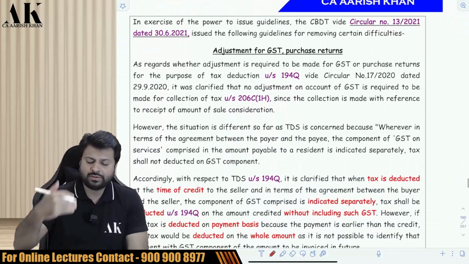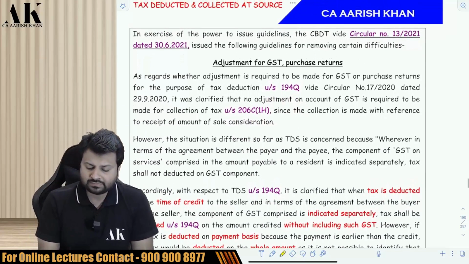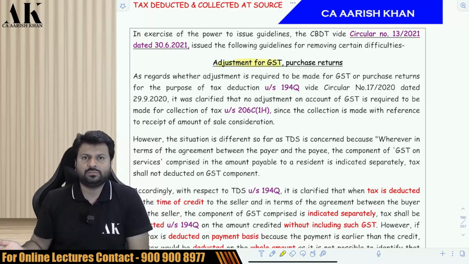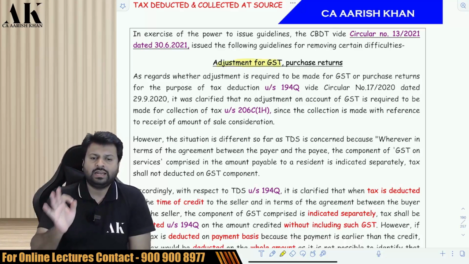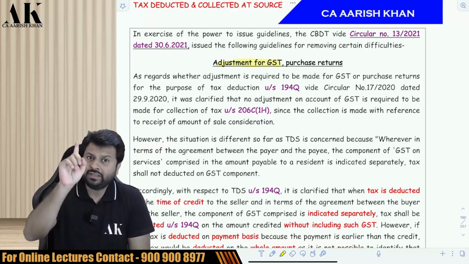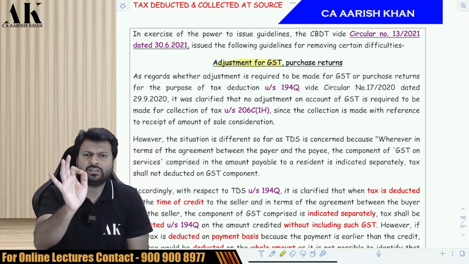There is a long CBDT circular coming over here, which is speaking a lot of things for all of us. That is, first of all, adjustment for GST. Is the TDS going to be deducted on the GST portion or not? Generally, we all know that TDS is not deducted on the GST portion under the income tax law. The very first point which we have done in this chapter is that TDS is never ever deducted on the GST portion.